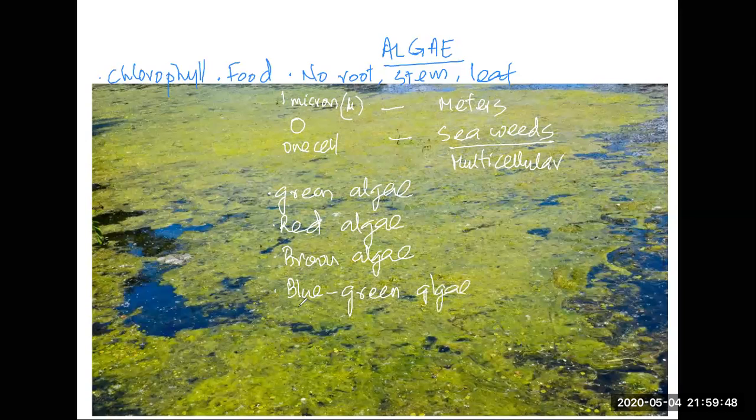And what gives a color? Different kinds of chlorophyll present in it. Okay, some of them have green color, some of them are red, some are brown, and some have blue-green color. Right? These are different kinds of algae.